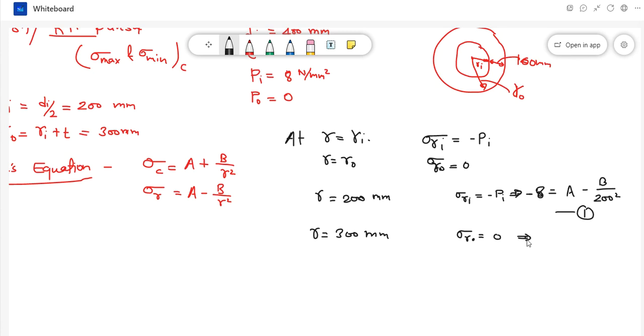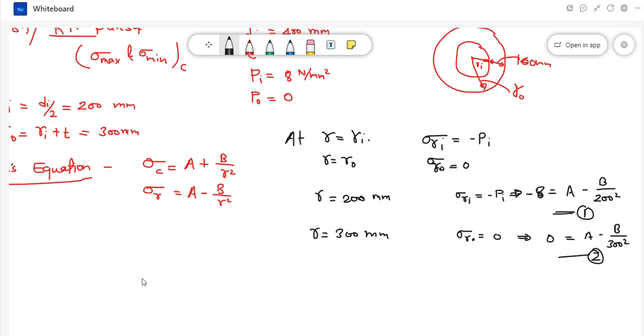So from here we can write 0 is equal to A minus B by 300 square. So this is equation number 2, and the earlier one is equation number 1.